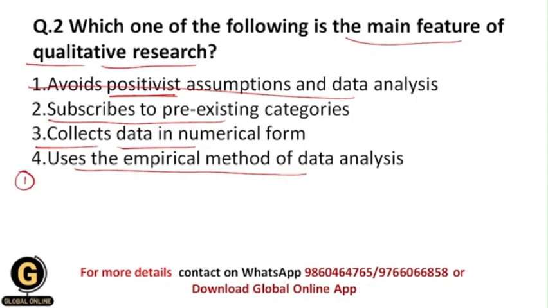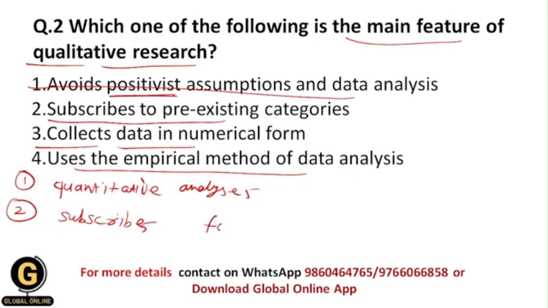A positivistic approach emphasizes quantitative analysis over qualitative analysis. Second, the positivistic approach subscribes to pre-existing categories.